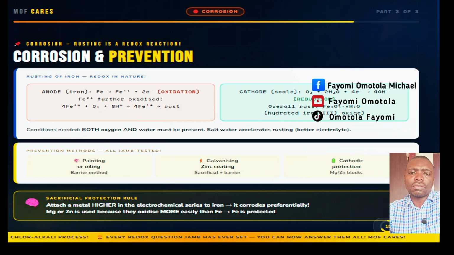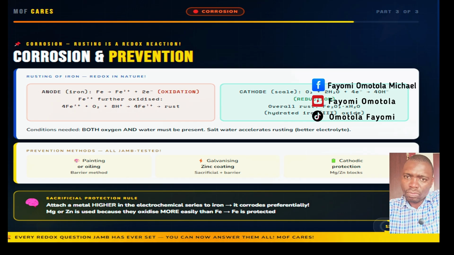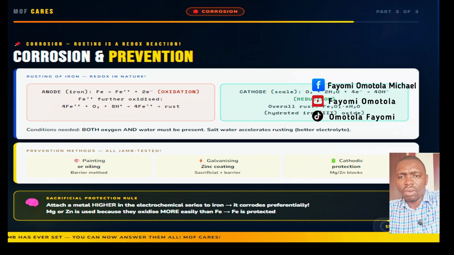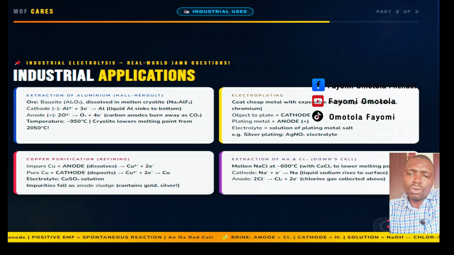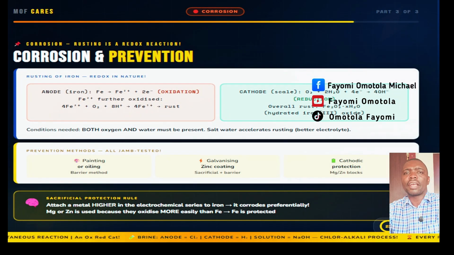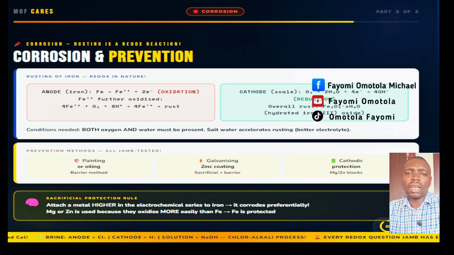At cathode areas on the surface, dissolved oxygen reacts with water and gains electrons. That is where the reduction of oxygen occurs. The resulting iron 3 oxide is hydrated to form rust, which is Fe2O3.xH2O. The rust is porous and so it does not protect the underlying iron. Rusting continues until all iron is consumed.